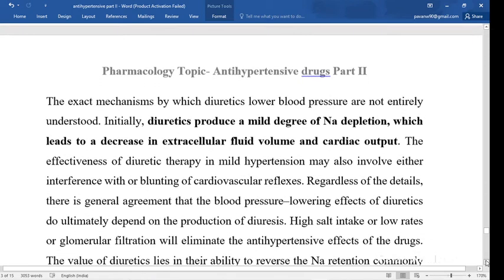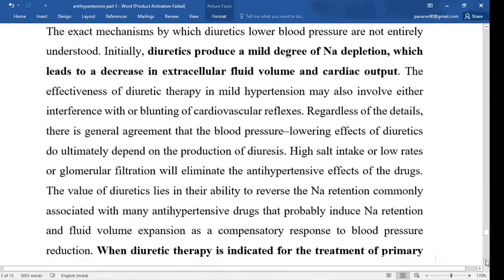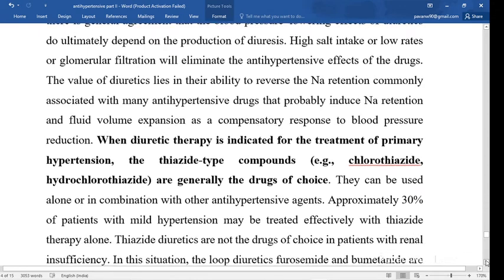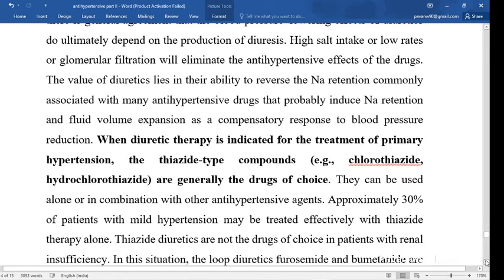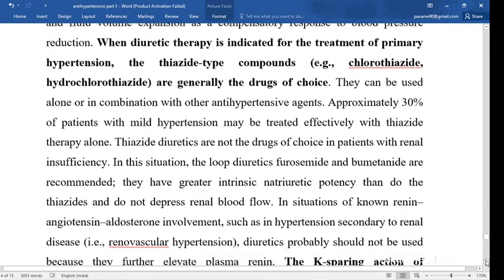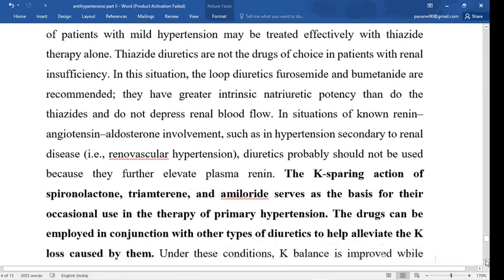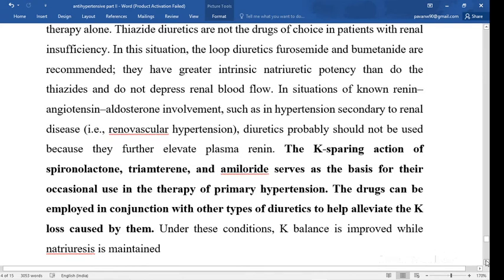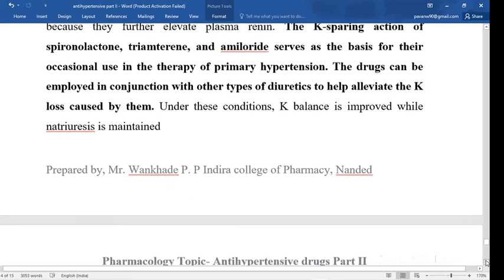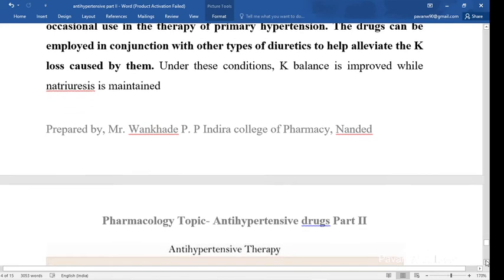The diuretics are thiazide diuretics, then the aldosterone antagonists such as spironolactone. Diuretic therapy is indicated for treatment of primary hypertension. Thiazide type diuretics are the drug of choice. The potassium sparing diuretics are spironolactone and triamterene. We will discuss them in detail in the upcoming lectures.